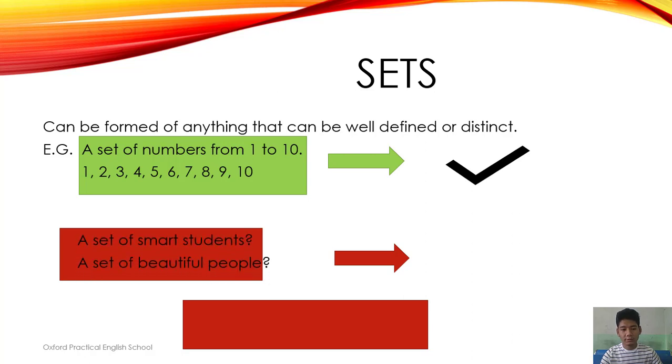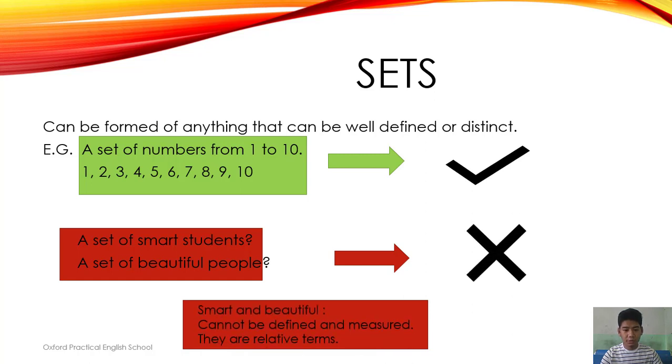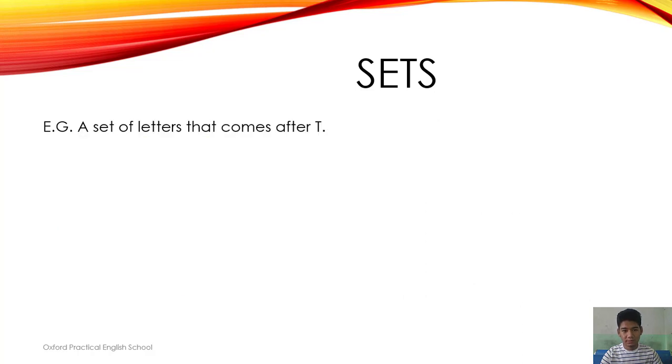What about a set of smart students and a set of beautiful people? Can we list them all? No, we cannot list them and hence it is not a set. The reason is, smart and beautiful cannot be defined and measured. They are relative terms. Your meaning of smartness and beauty could be different to mine and mine could be different to the other's, and hence it is not a set.